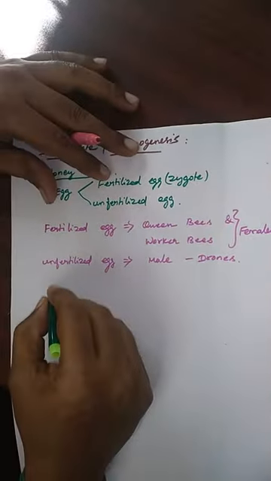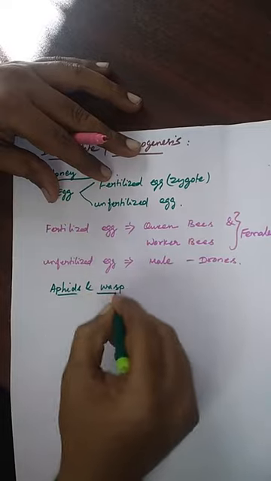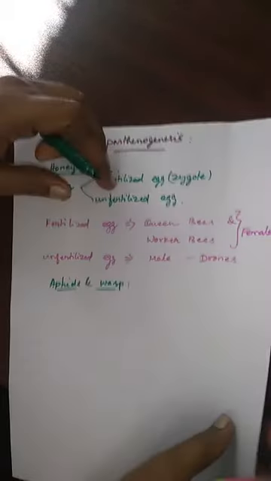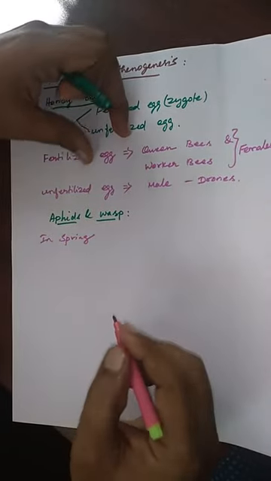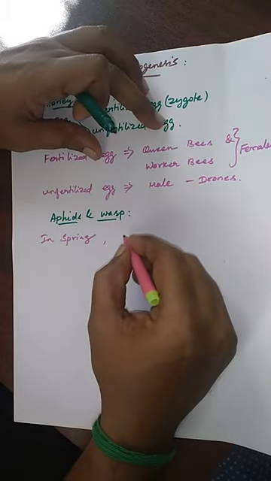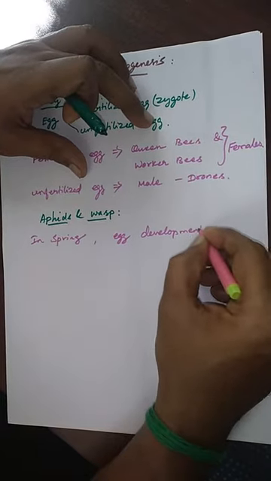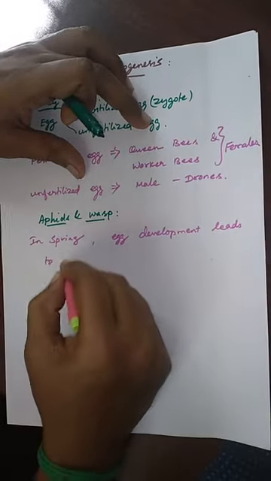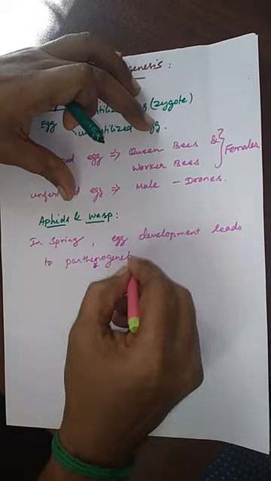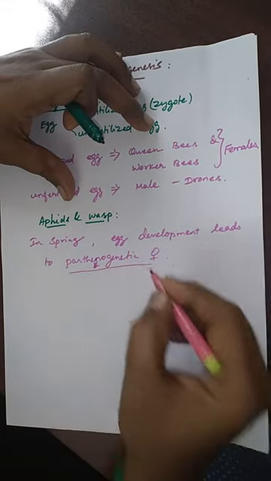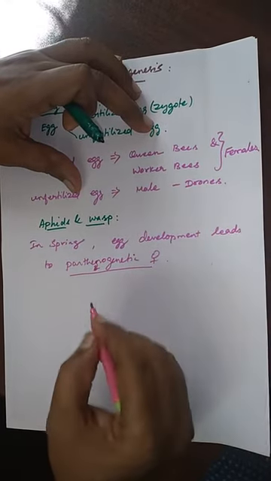Whereas in aphids and wasp, what happened to this? In spring season, the egg development leads to parthenogenetic females. So females are produced during the spring season by the parthenogenesis process.